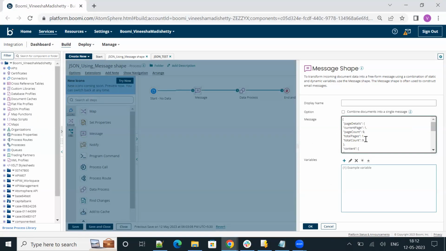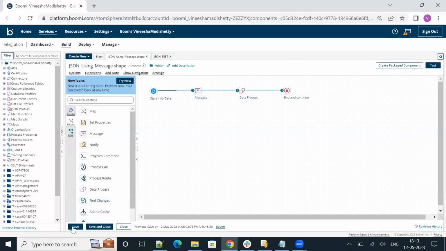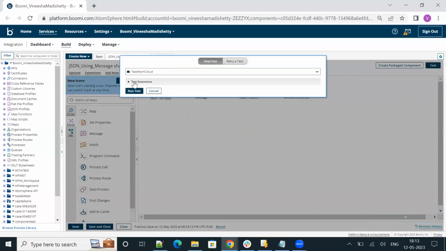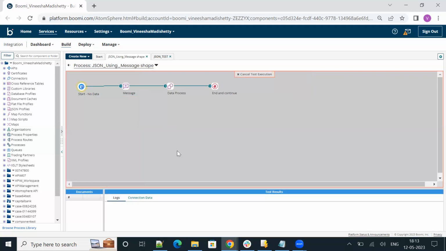Please remember, whenever you are testing with JSON data in the message shape, ensure you wrap the JSON data inside single quotes. So let me quickly do it. Now I have wrapped the JSON in single quotes, click on OK, and then I'll click on save. Let me quickly try to test the process now.